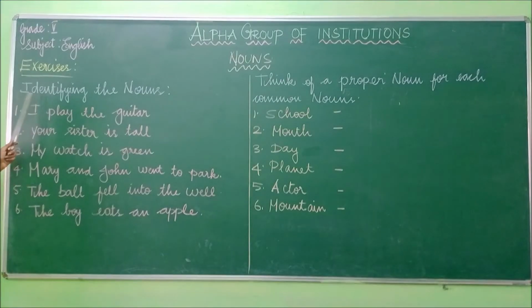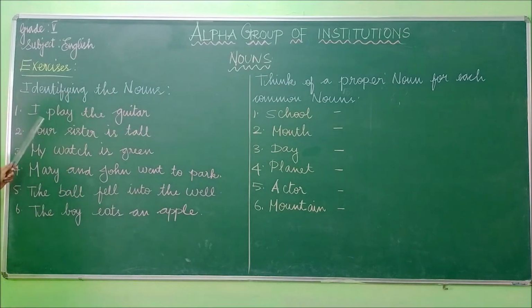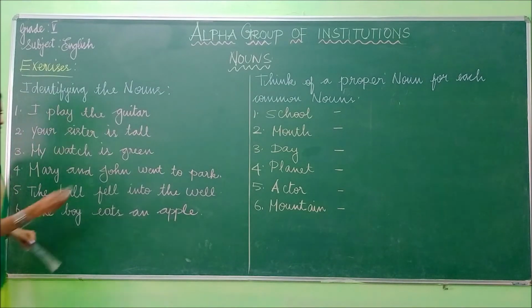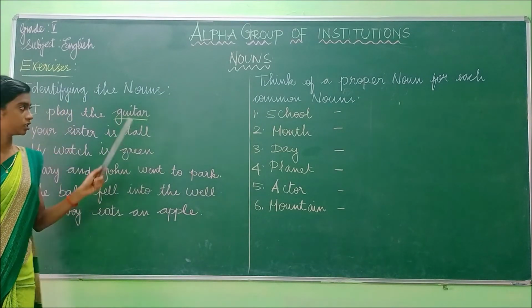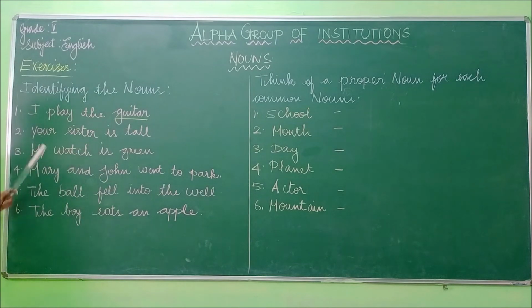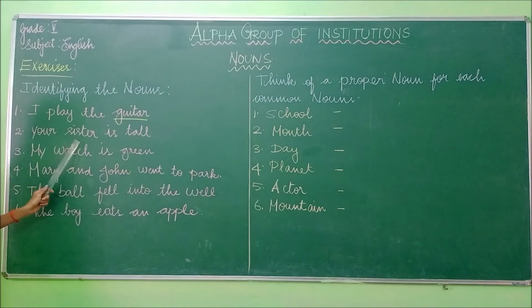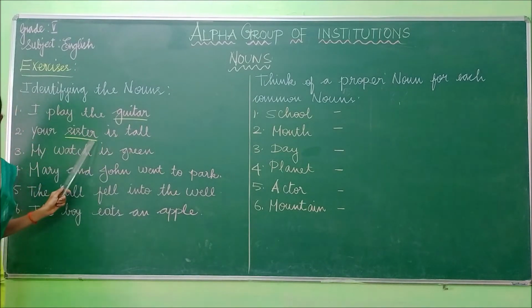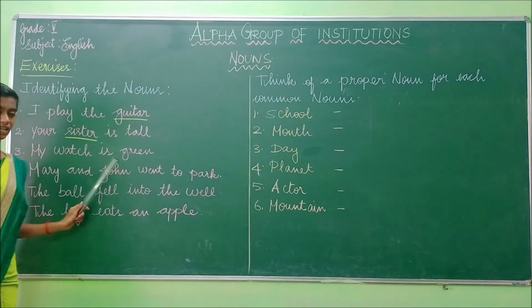Okay students, next we are going to do identifying the nouns. I play the guitar. So what is the noun in the sentence? Yes, guitar is the noun because it's a naming word of a thing. And the second sentence, your sister is tall. Sister is the naming word of a person, so it's the noun.